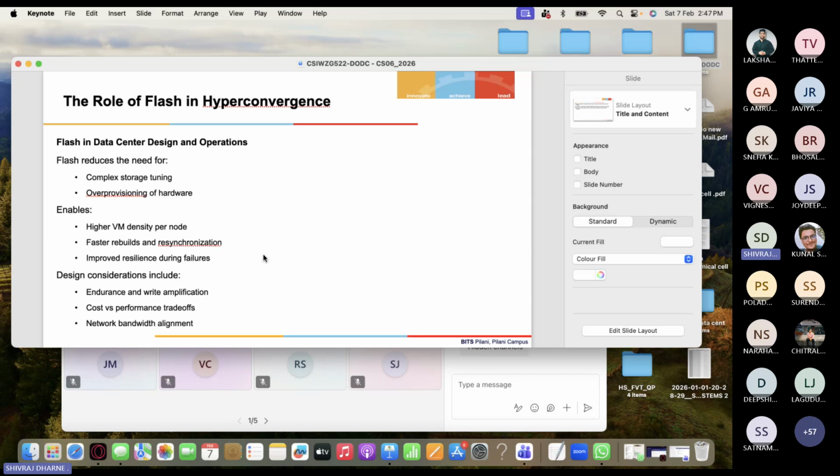Okay. So when you say I'm building the HCI with flash, you should say I'm doing some cost versus performance trade-offs, and I may choose to have the hybrid way, like HDD versus flash, and you can ensure that whatever network bandwidth you want to achieve, you can mix and match to check the cost versus performance versus flexibility that you want to have in your data centers.